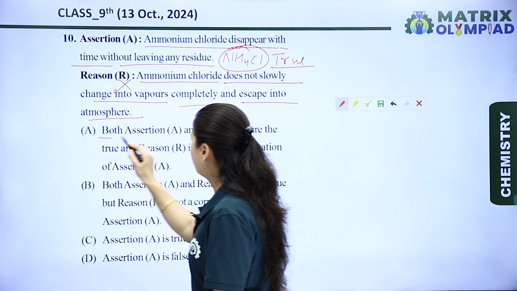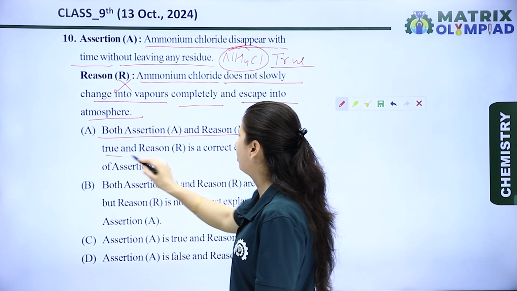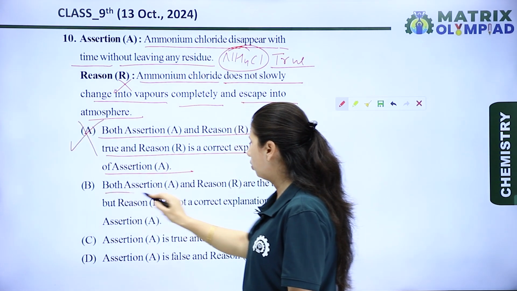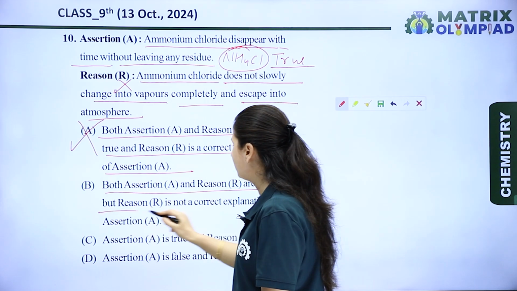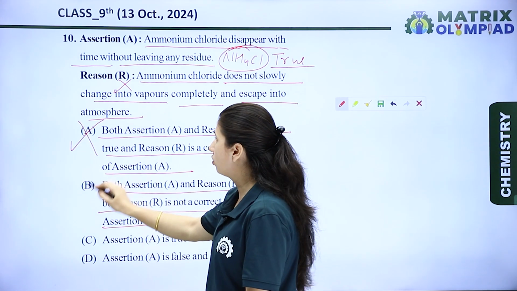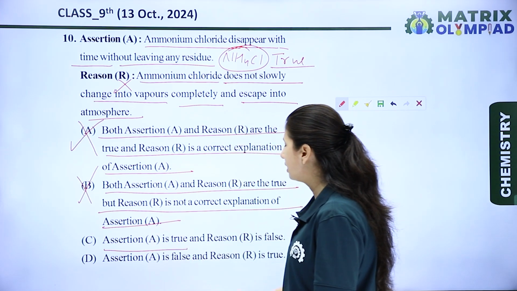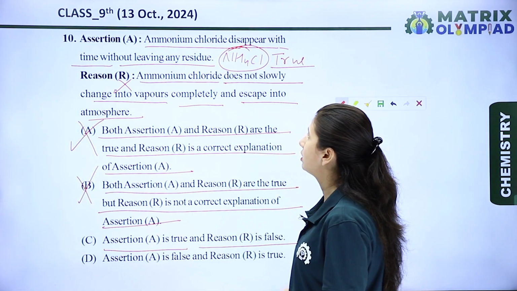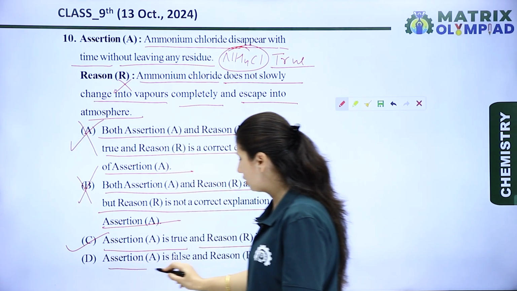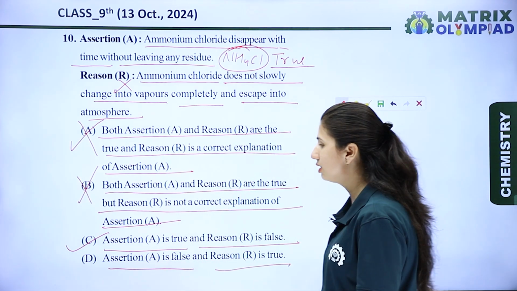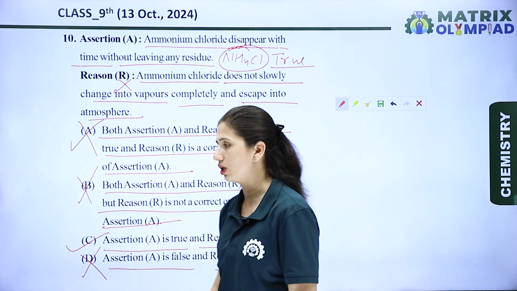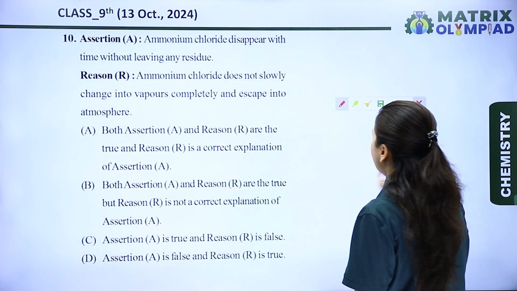So the options are: both assertion and reason are true, and the reason is a correct explanation of the assertion, A, wrong. Both assertion and reason are true, but the reason is not a correct explanation of the assertion, it is also wrong. Next is, assertion is true and the reason is false. Yes, assertion is true and the reason is false. And the last one is, assertion is false and the reason is true. Means option C is the right option for this question. Now let's see the next question.